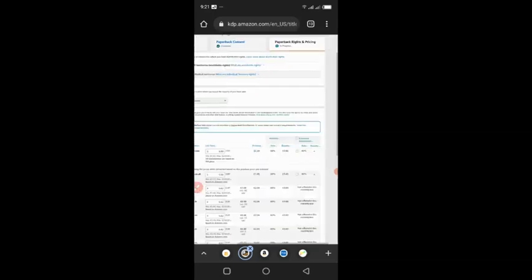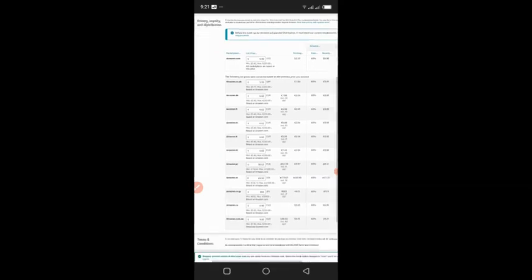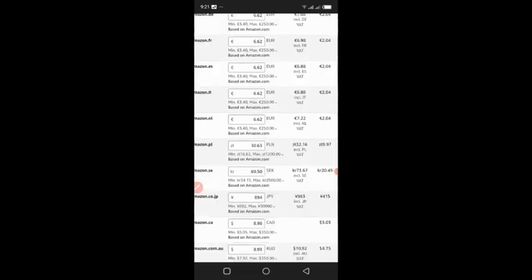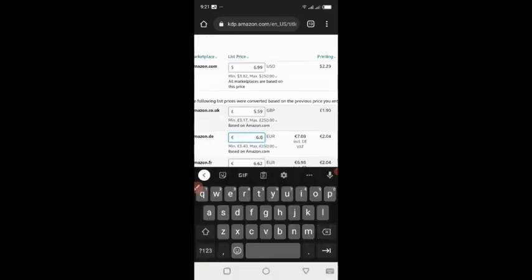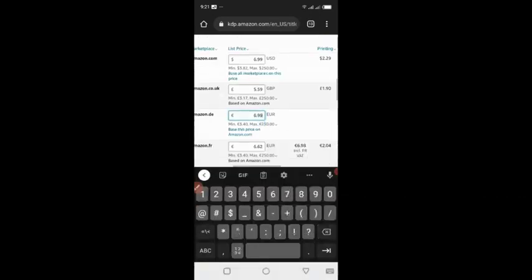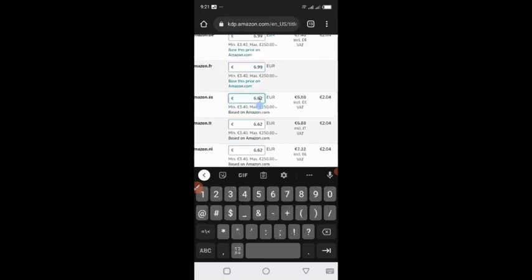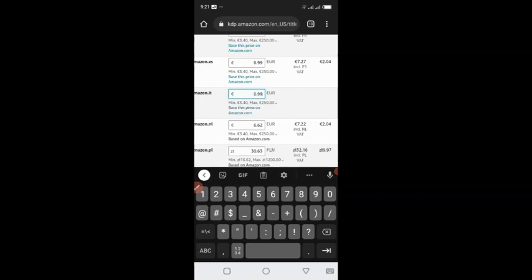So this expanded distribution is to be checked, and when it's checked, you will see all these markets become active. What I like to do sometimes, what other people won't tell you, is you can see that these prices here are not exactly the same, right? You can see that it's actually scattered. So what I do is I just come here and write 6.99 euros to harmonize it and give it a good pricing. 99, 99, 99, 99.